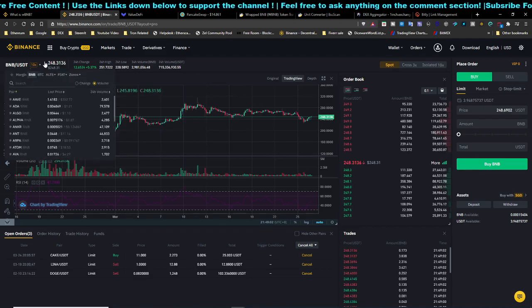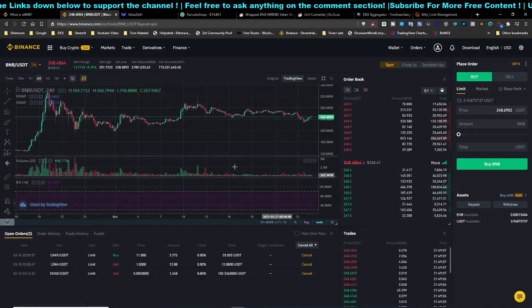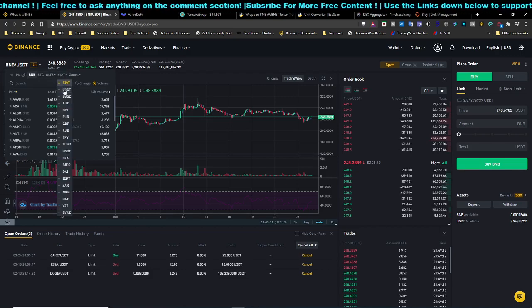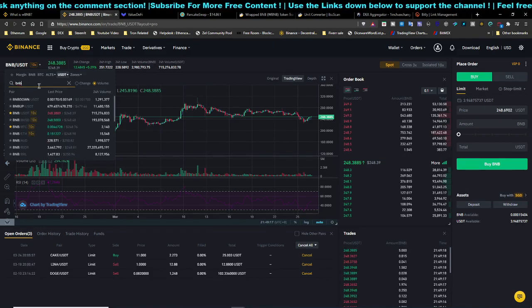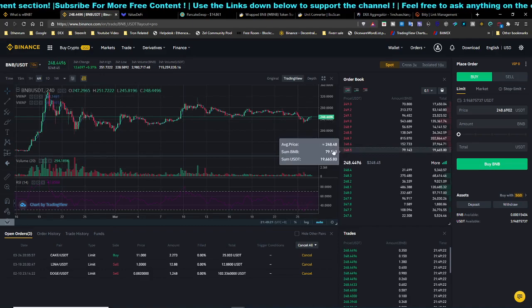So you just head over to the tab over here, head over to trade, and after that advanced, click on it, and you will be redirected to this page. And after that, you just click on this thing over here. Basically you can see BNB, and after that fiat. So what you want to do is head over here, and type in BNB. And after that, just click on this, and you can buy BNB using US Tether.